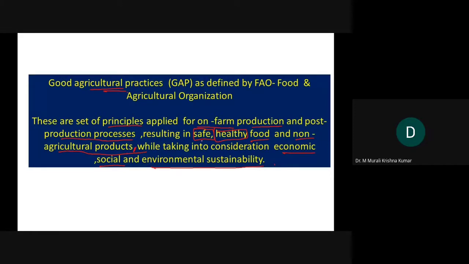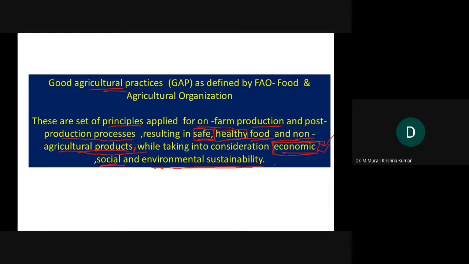That's the reason why one objective is we need safe, healthy food and non-agricultural products, while taking into consideration economic sustainability, because we cannot implement strict principles which will significantly impact the economic growth. If you ask everybody to follow certain traditions, it is not always financially workable or practical to implement. So we have to see that economic conditions are maintained. Then social and environmental sustainability must be there.